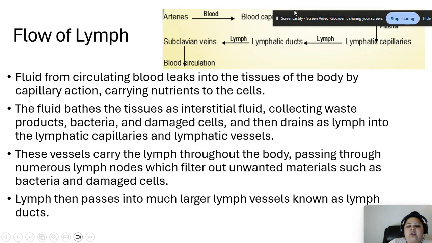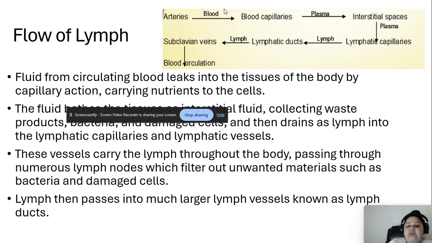So here's the flow in a snapshot. Arteries, blood capillaries, plasma, interstitial spaces. From there it goes to lymphatic capillaries, and then it becomes lymph. That's when we call it lymph. And then it goes to larger vessels, the lymphatic ducts, and the same lymph goes to the subclavian vein, and it goes back to the heart for blood circulation.